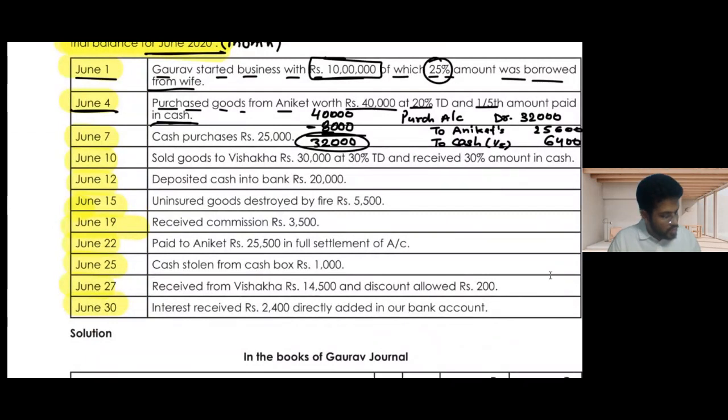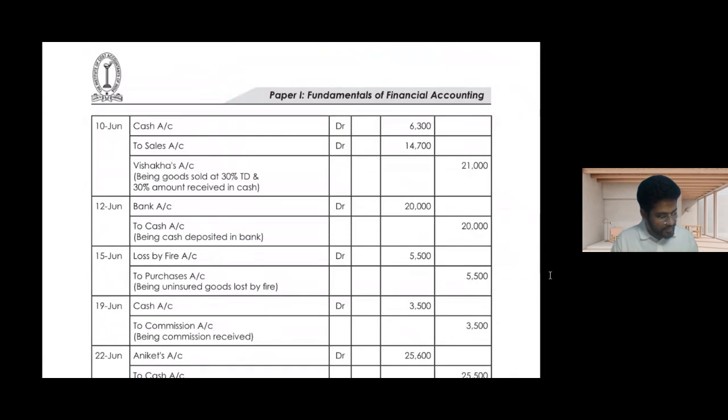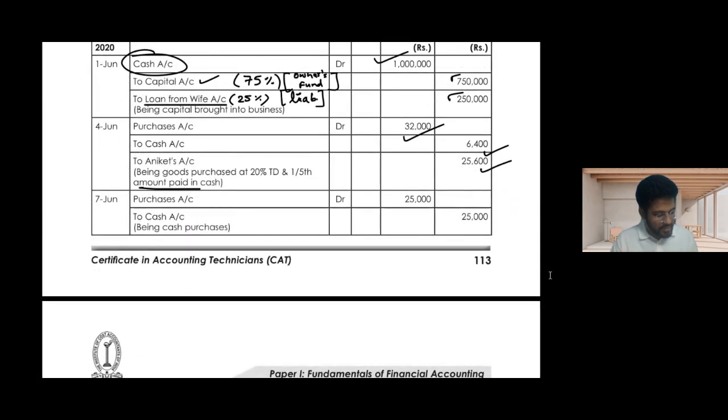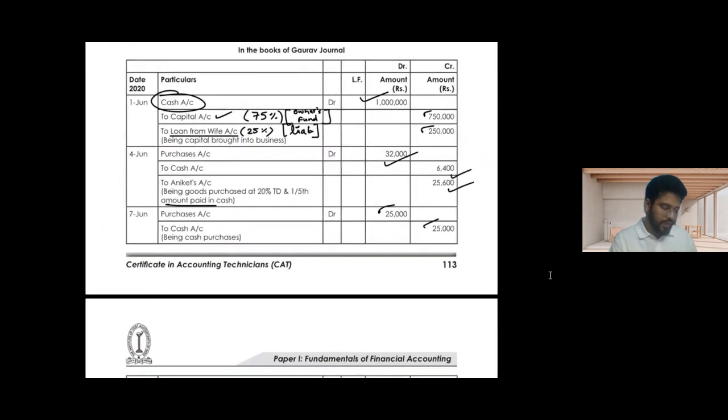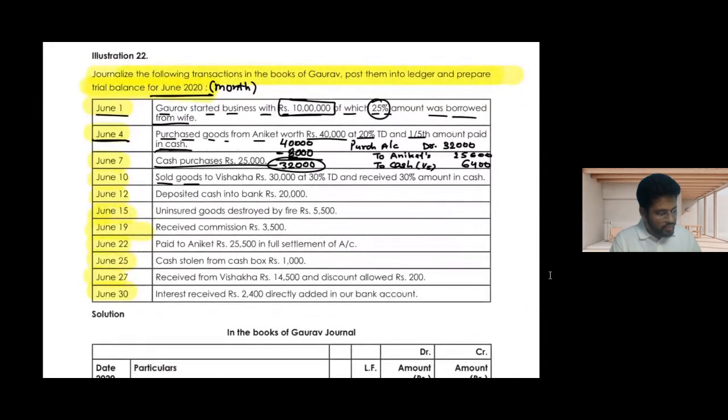Very good. Going to the third one: cash purchases rupees 25,000. The simplest one: purchase account debit 25,000 to cash 25,000. Okay, moving on. Sold goods to Vishakha 30,000 at 30% trade discount and received 30% of the amount in cash.